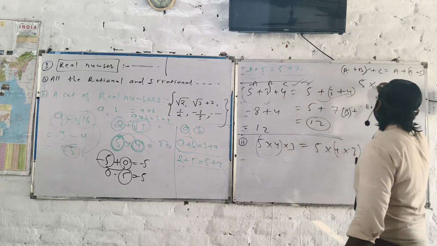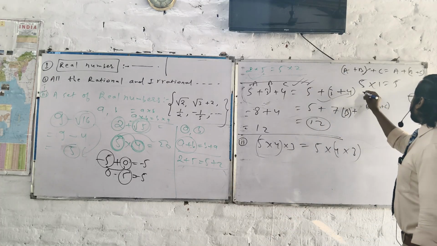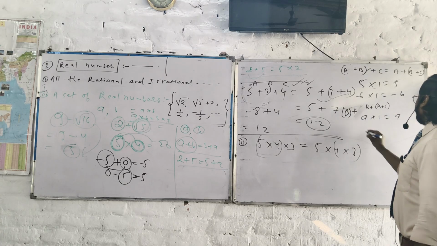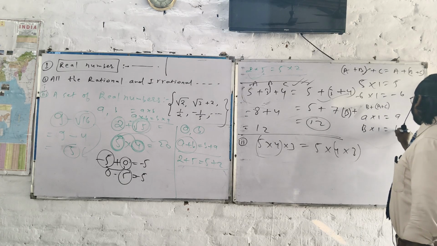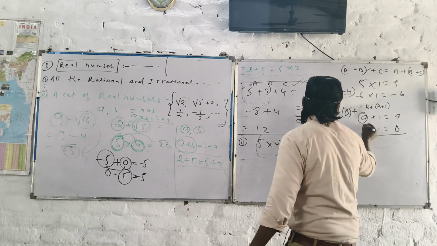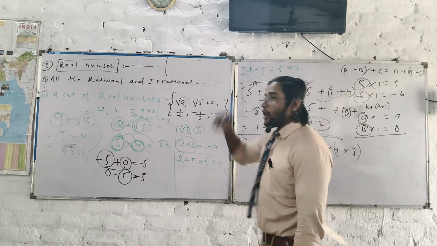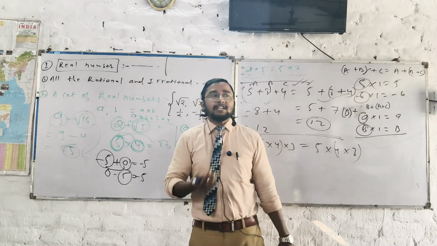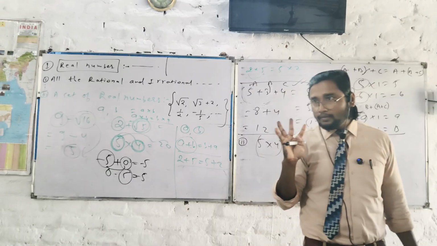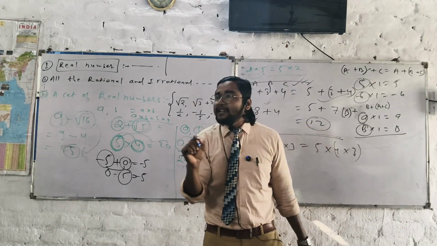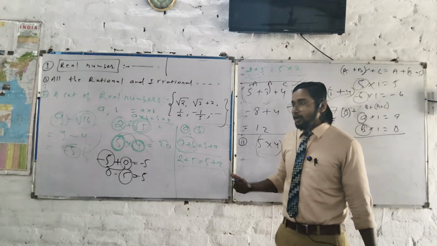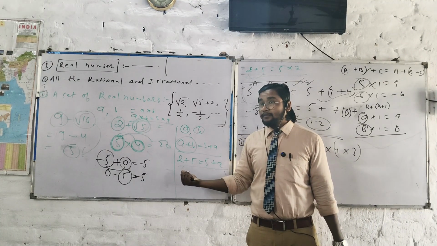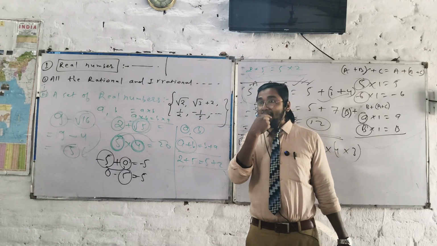5 multiply 1, what will you get? Minus 6 multiply 1, what will you get? A multiply 1, what will you get? B multiply 1, what will you get? A is a real number, B is a real number, minus 6 is a real number, 5 is a real number. So any real number multiplied with 1, no changes. The same number will be copied. So after adding 0 to any real number, the result never changes. Result will be as it is, right or wrong?